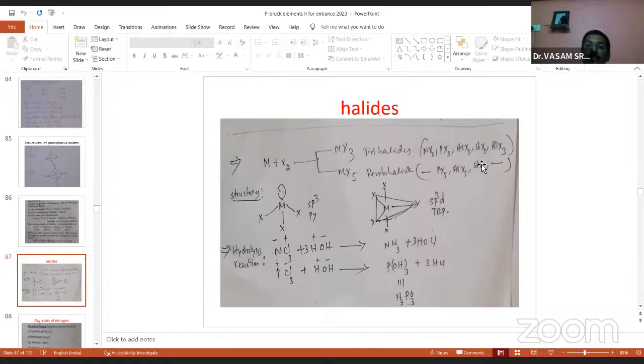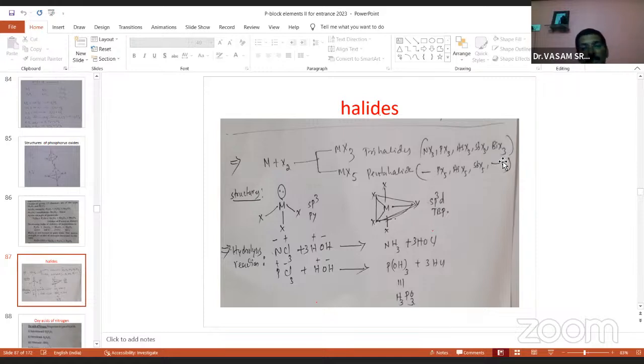MX5, pentahalides: only three elements form pentahalides. Nitrogen does not form pentahalides, and bismuth does not form pentahalides. Nitrogen does not form them due to its small size and unavailability of d orbitals.